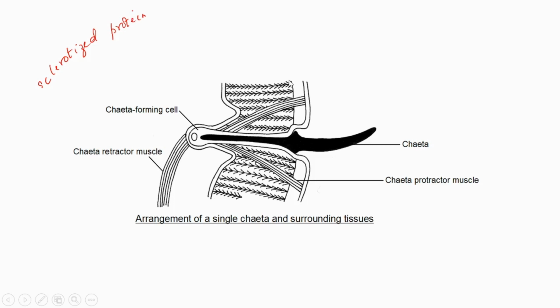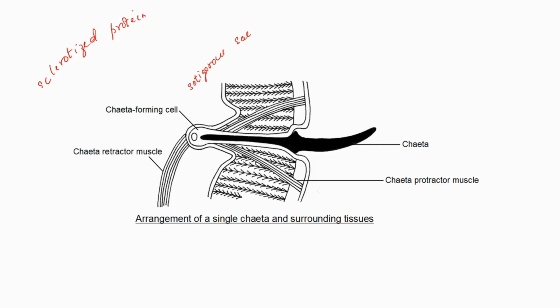Because of the addition of this protein, it is very hard, and it is embedded in an epidermal pit. Here, this pit is called the setigerous sac or chaetal sac. Setigerous sac. In this sac, actually the chaeta is inserted.